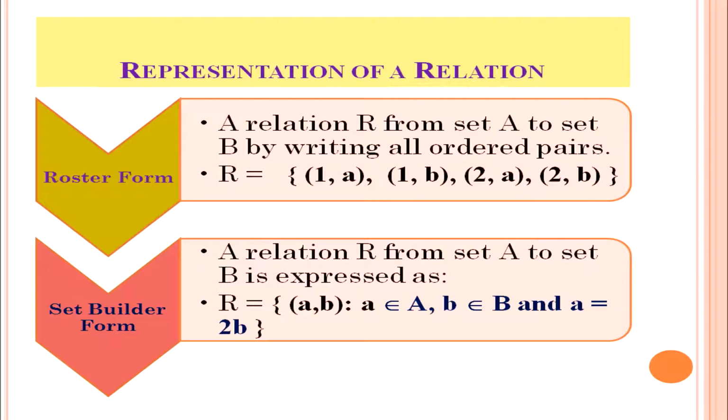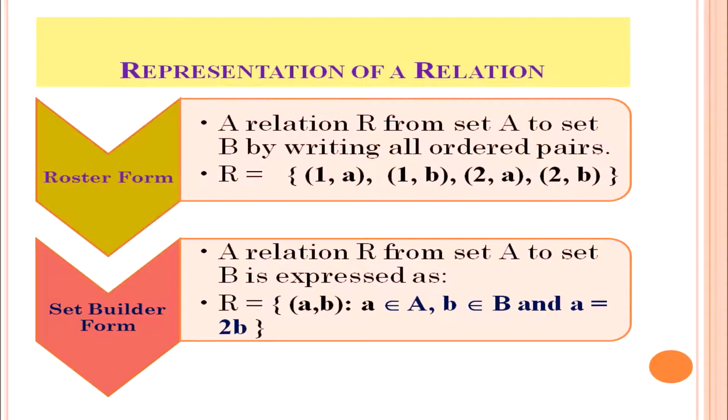Now we will learn how a relation is represented in different ways, that is called representation of relation. A relation can be represented in roster form, like a relation R from set A to set B by writing all ordered pairs, that is R equals {(1a, 1b), (2a, 2b)} within the curly brackets.